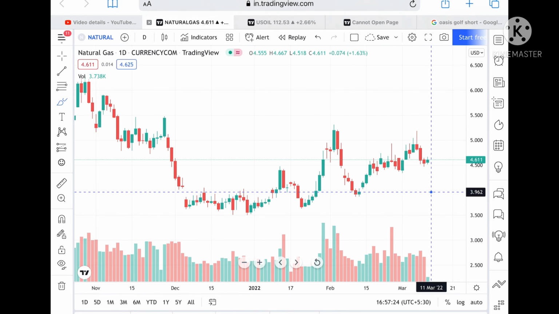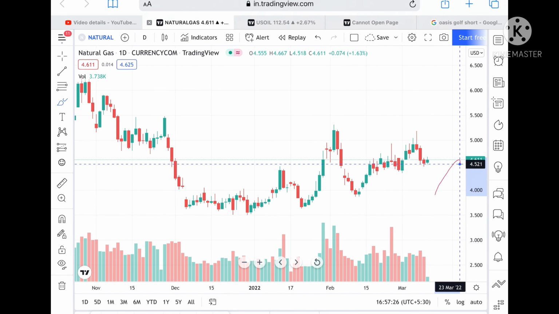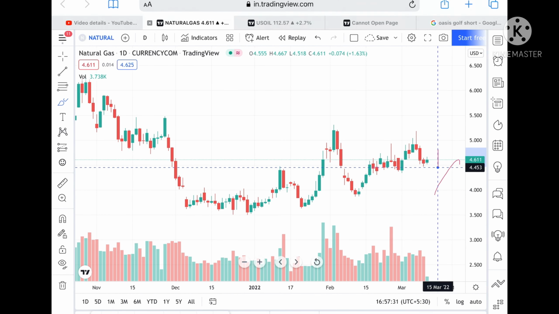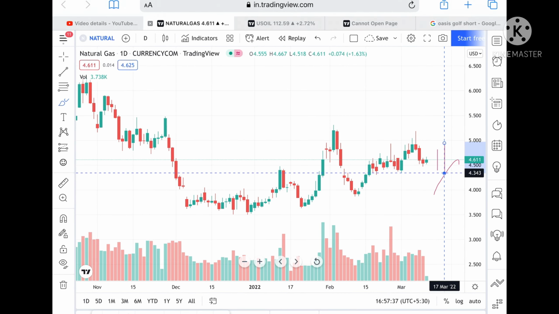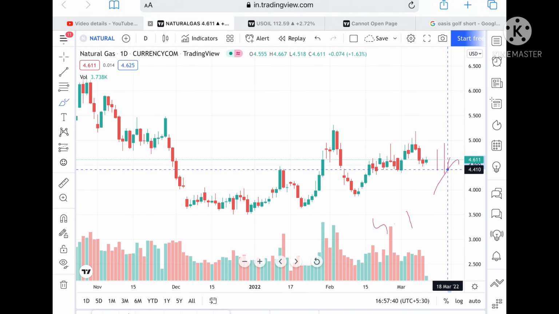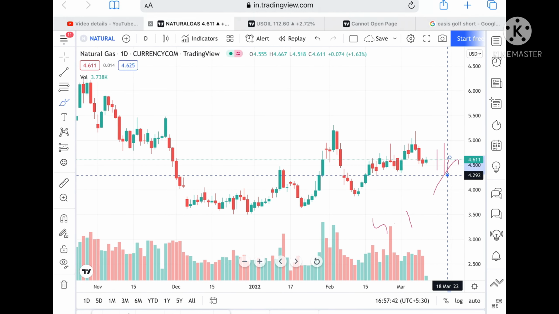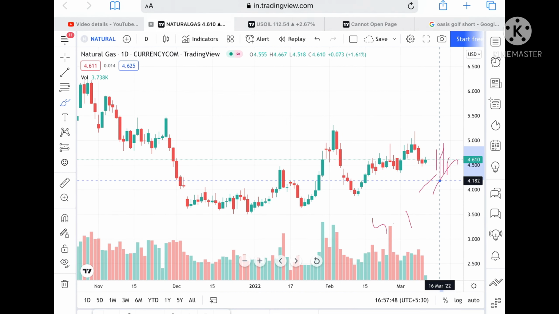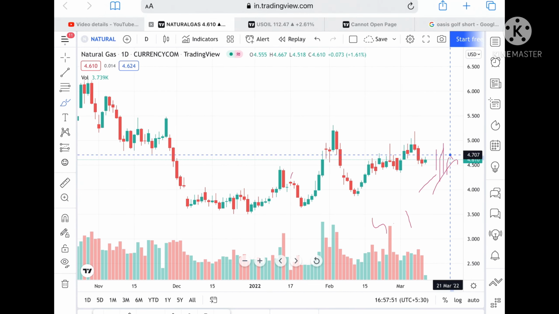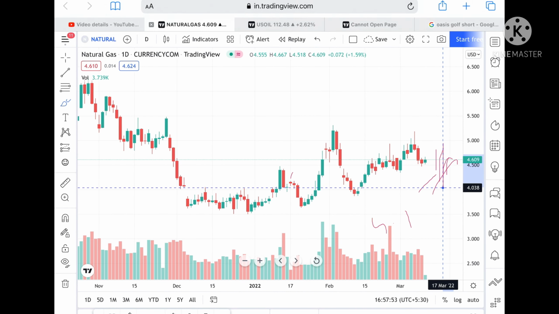Now suppose the price goes below this level, or this level doesn't sustain, then we can see it can touch a level of 4.521, and from there it can fall further towards a level of 4.385. And suppose the price goes below this level, then we can see it can touch a level of 4.343, and if the price goes below this, it can fall further towards a level of 4.309. And if the price goes below this level, then it can touch a level of 4.182, and if it goes below this level, then it can touch a level of 4.038.